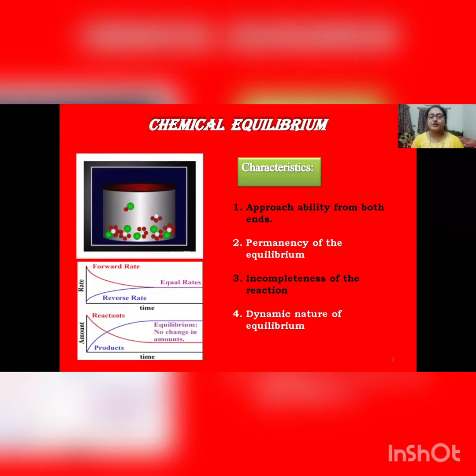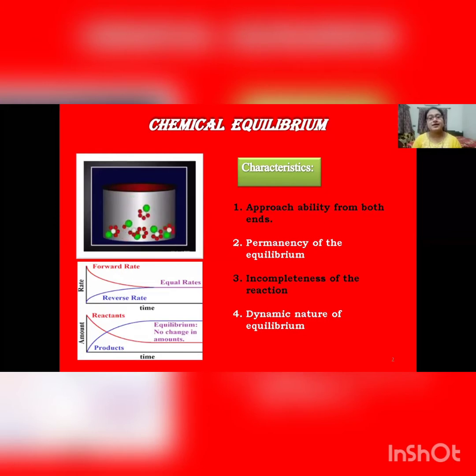Chemical equilibrium. Most of the reactions do not undergo completion even if favorable experimental conditions are provided. Only a zero order reaction goes to completion. A reaction will proceed to some extent and then stops virtually. All the observable properties of the system do not change when this state is reached. This is known as chemical equilibrium.